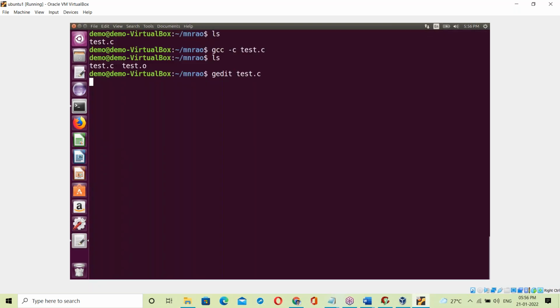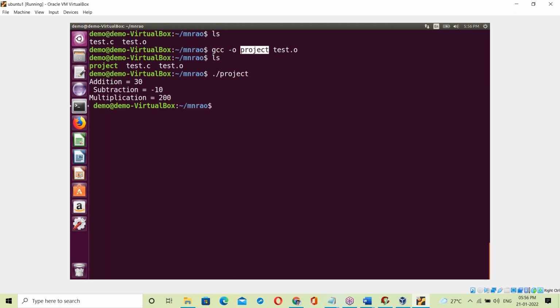Okay, yes, fine. Now, the next step, creation of the exe file. Now creating the exe file: gcc -o. Let us say project is the exe name. test.o. Yes, the exe file is created. This name can be anything, project or any name here. Now running that project exe file. Yes, it shows addition, subtraction, multiplication. That's it.